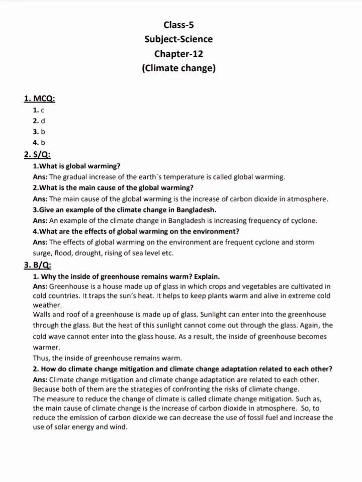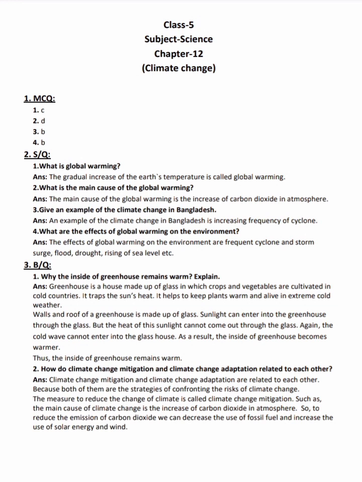3. Broad question answer. 1. Why the inside of greenhouse remains warm? Explain. ANS. Greenhouse is a house made up of glass in which crops and vegetables are cultivated in cold countries. It traps the sun's heat. It helps to keep plants warm and alive in extreme cold weather. Walls and roof of a greenhouse is made up of glass.